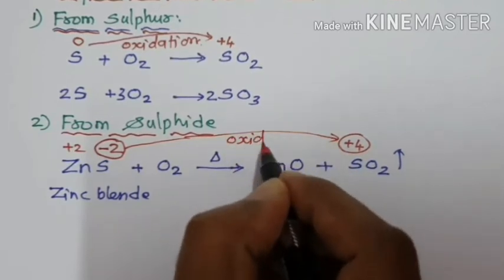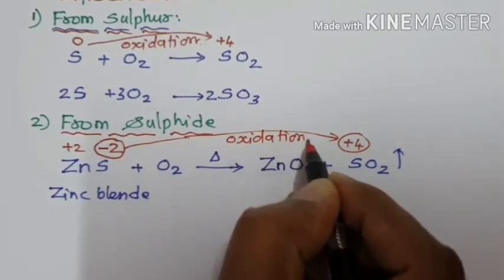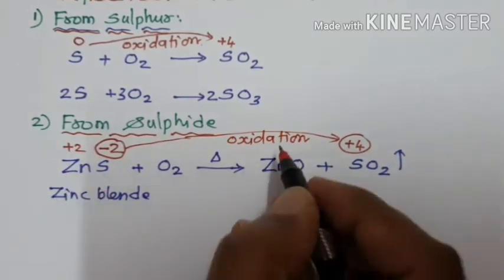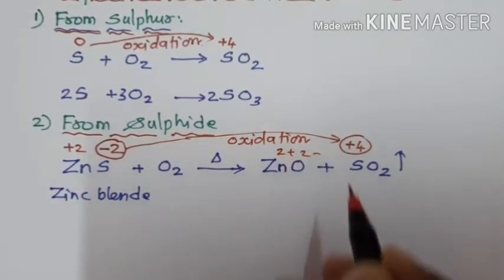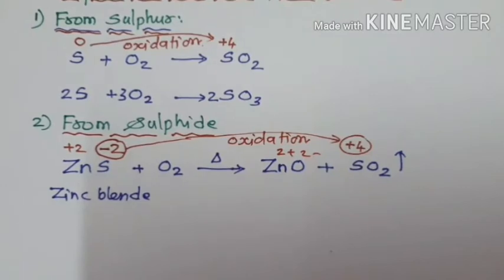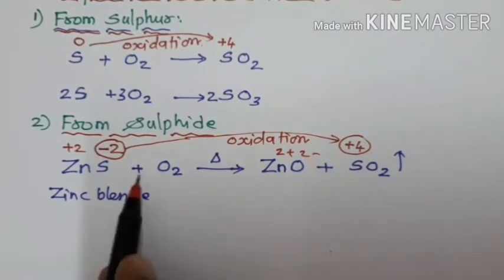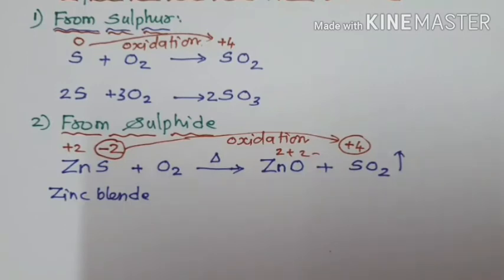So sulfur only undergoes oxidation, not zinc. Zinc in zinc sulfide is 2 plus, and also in zinc oxide it is 2 plus. How to balance this reaction? Oxygen is in the molecular state, so we can balance this reaction by the fractional method.